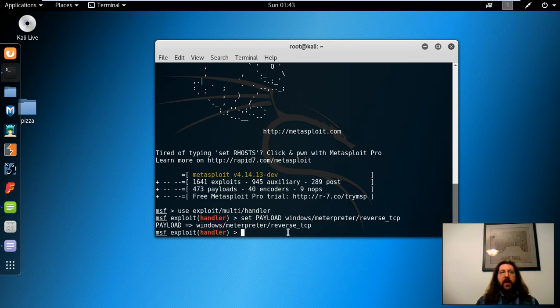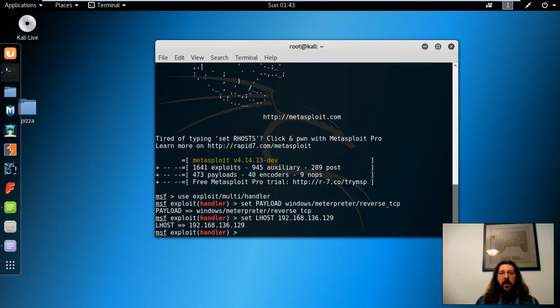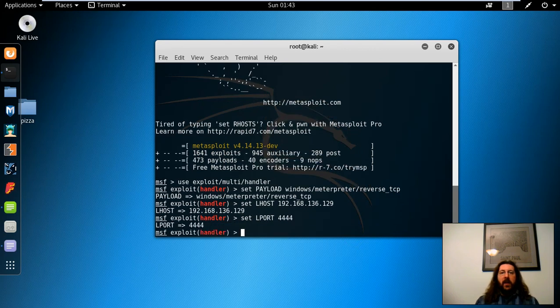And again, we'll set our LHOST. This again is the IP address of the Kali Linux box. And then we'll tell it what port we're listening on. Again, it has to match the executable that is going to be expected to connect on a certain port. And then let's launch the reverse handler.